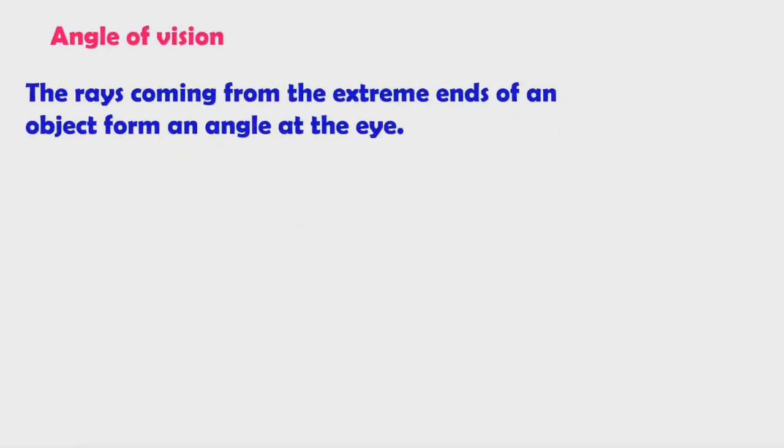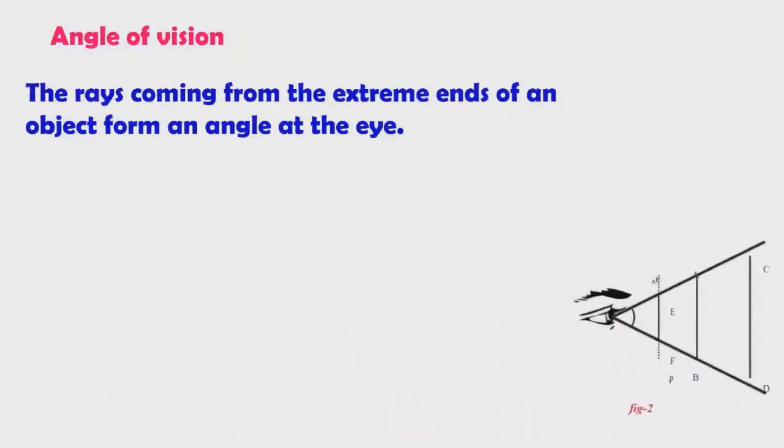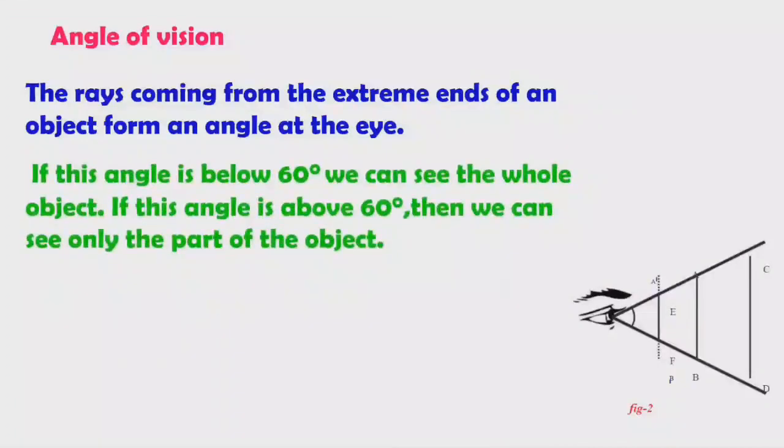Now, we will discuss angle of vision. The rays coming from the extreme ends of the object form an angle at the eye. Here you can observe that CD is the object. If this angle is below 60 degrees, we can see the whole object. If this angle is above 60 degrees, then we can see only part of the object.